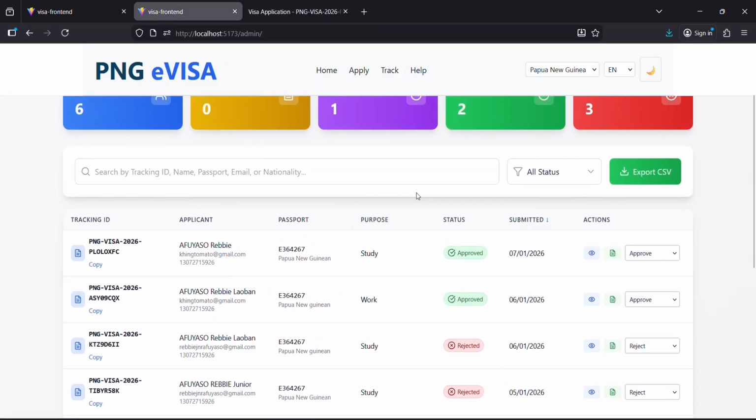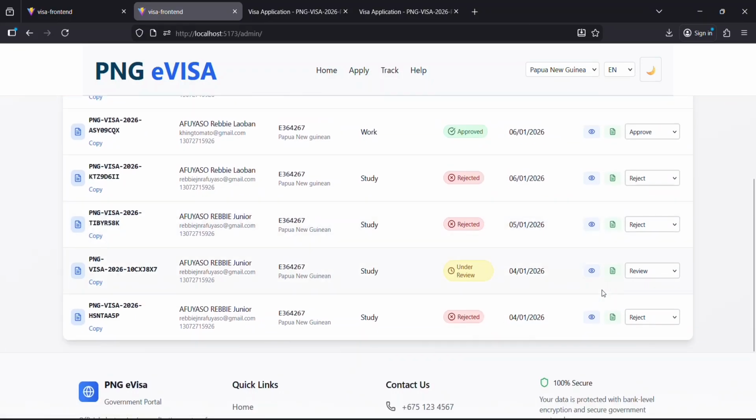Also, some functionalities that are expected to be put into the system later on are online payments, and automatic generation of electronic visas online, and unique QR codes that will be allocated to every visa that is produced. Once the applicants arrive in Papua New Guinea, they just scan the QR codes, and all the details will appear on the system to verify them and allow them access.